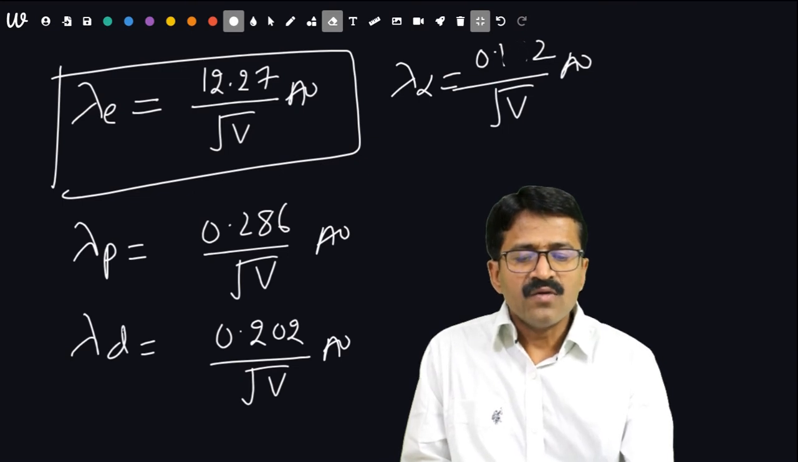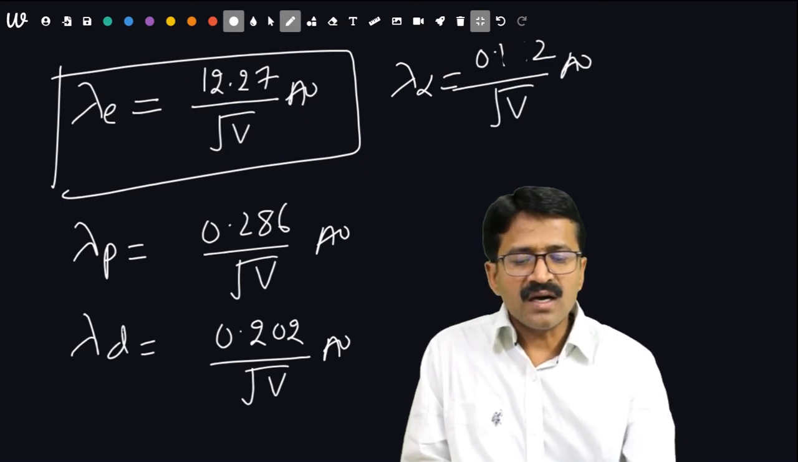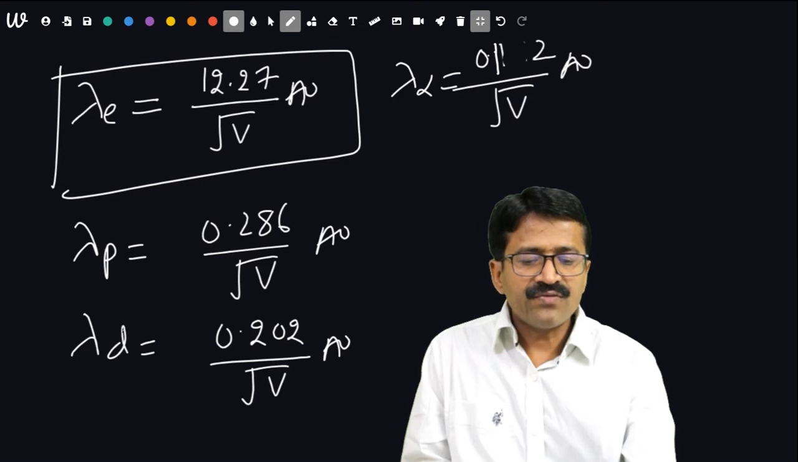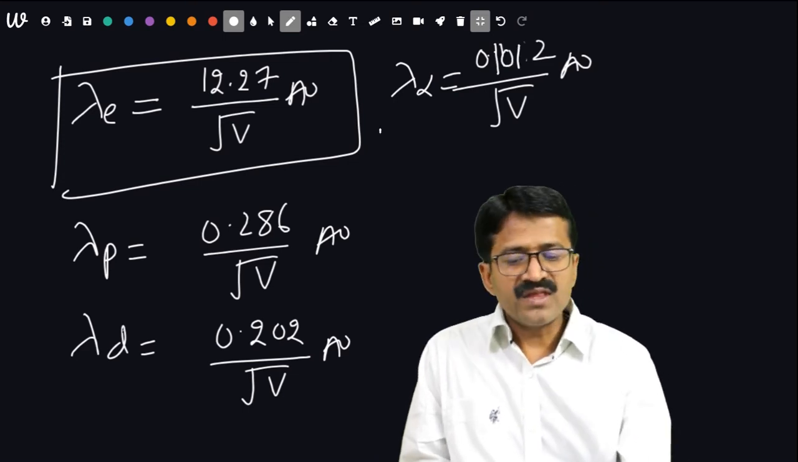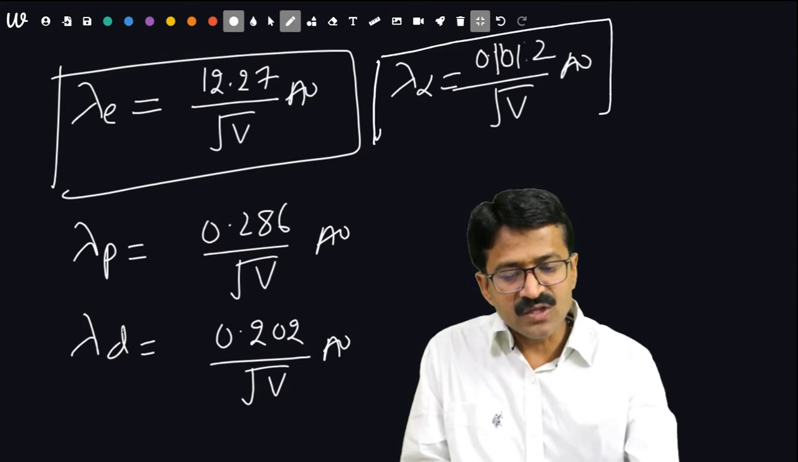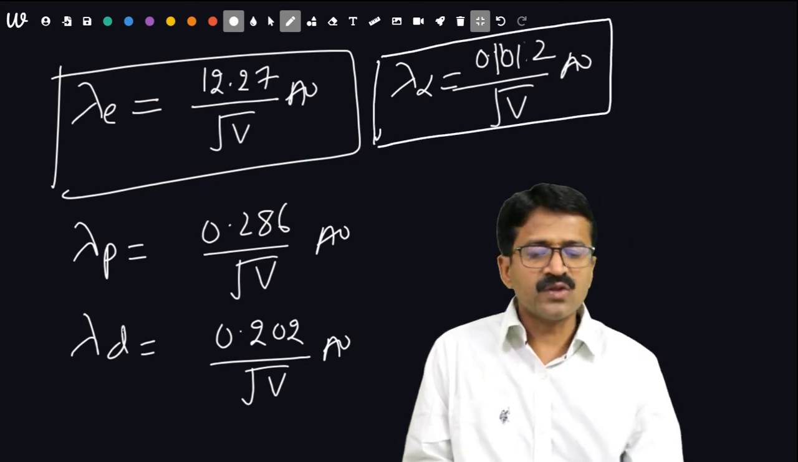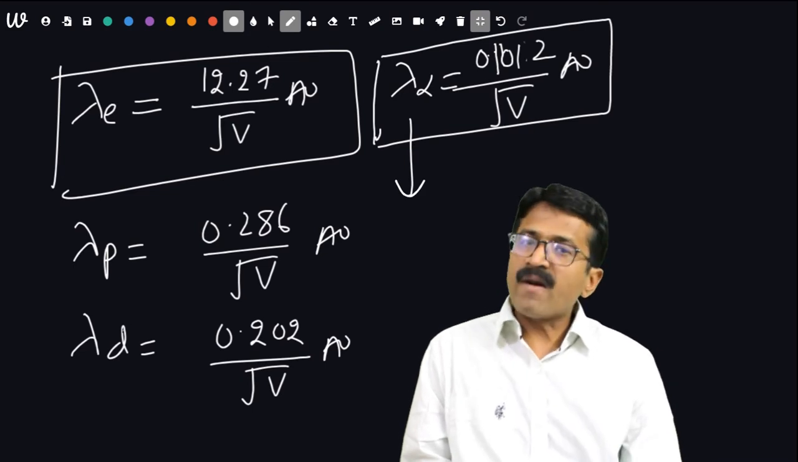In general, we use a concept of determination of wavelength with the help of de Broglie's hypothesis, and that de Broglie hypothesis is given for a particle only.